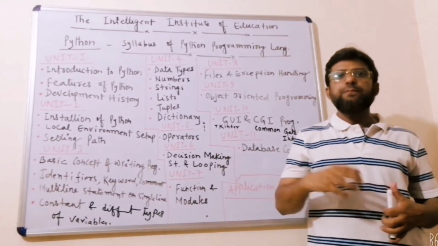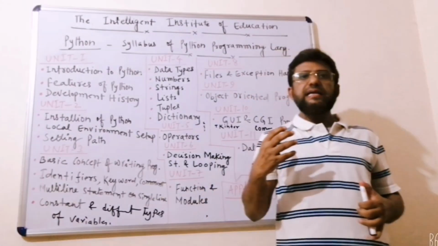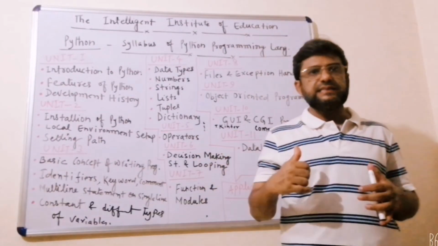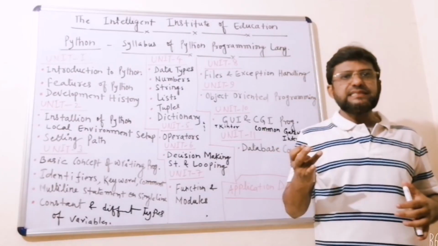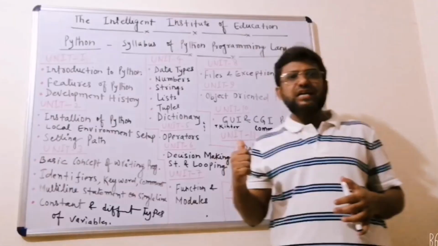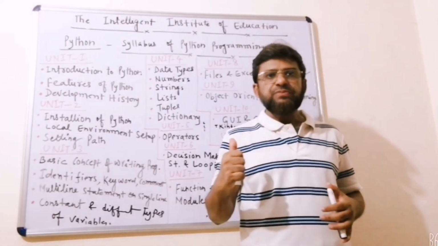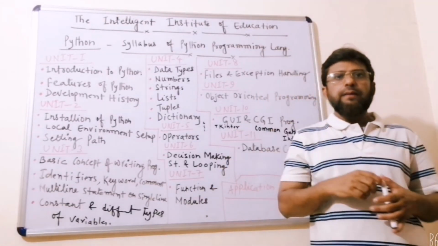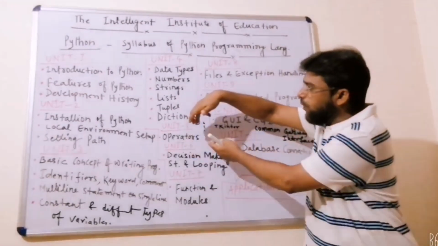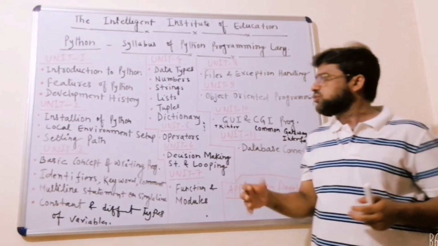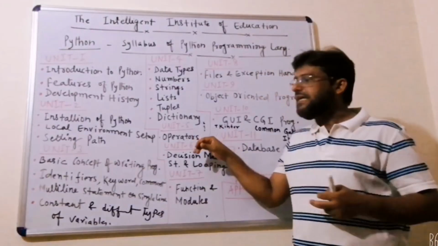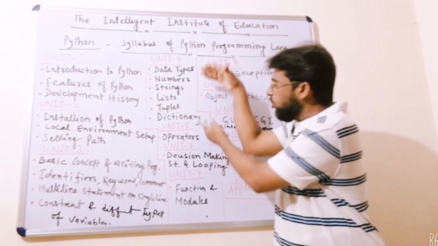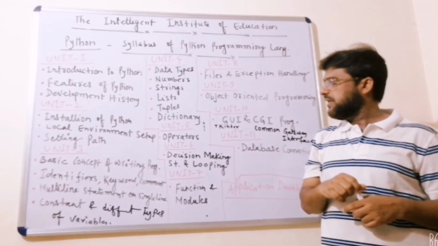In a program, if you want to do any operations on our data, different types of operators are required, such as arithmetic operators, relational operators, logical operators, assignment operators, bitwise operators, identity operators, and membership operators. When I make the videos on all of these, I will show you how these operators work in a program, right?